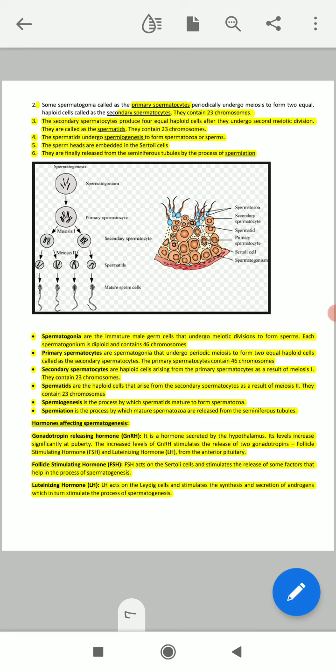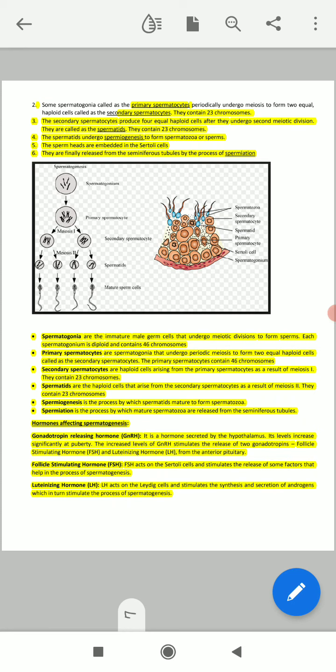So how many cell divisions take place? In total, 3 cell divisions take place. The first is the mitotic division, and the remaining 2 cell divisions are meiosis. So a total of 3 cell divisions take place in the spermatogenesis process.